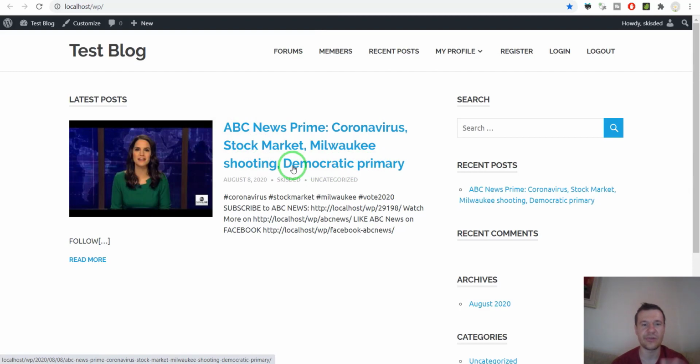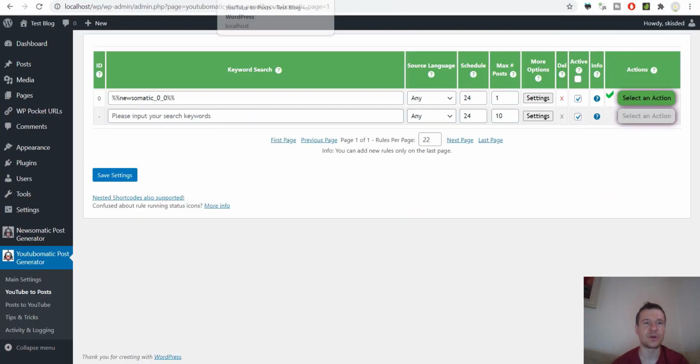So it is relatively similar to what we searched for. Okay, so let me know what you think about this new update that will be rolling out for all my plugins.